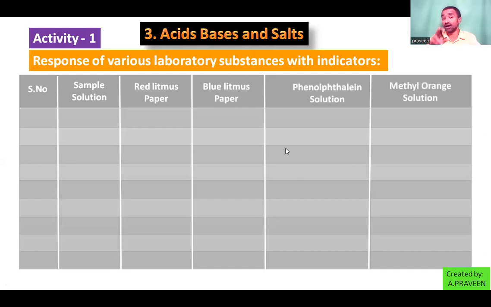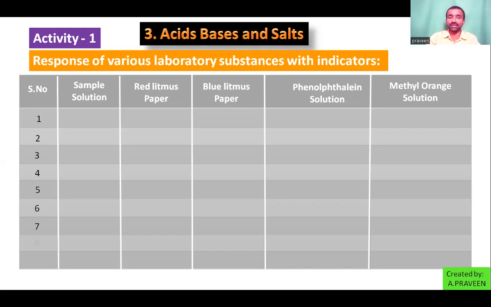So these we already learned in the previous discussion. Red litmus changes to blue color, basic substance. Blue litmus changes to red in color, acidic substance. Phenolphthalein remains colorless, maybe acidic or neutral. Methyl orange changes into red, it is acid. Or yellow, base. If it remains in its own color, neutral. So that observations we already made, we observed clearly. So using them, we can decide the nature of the following substances.